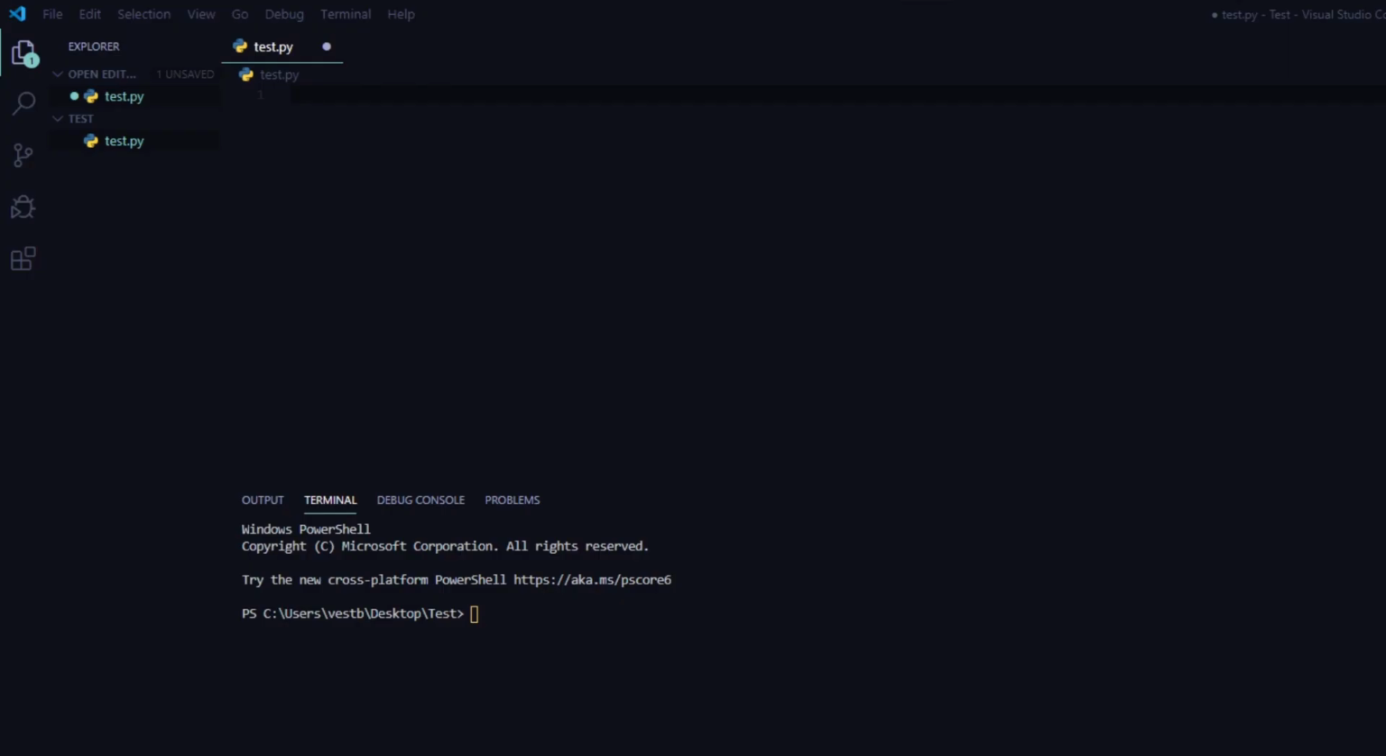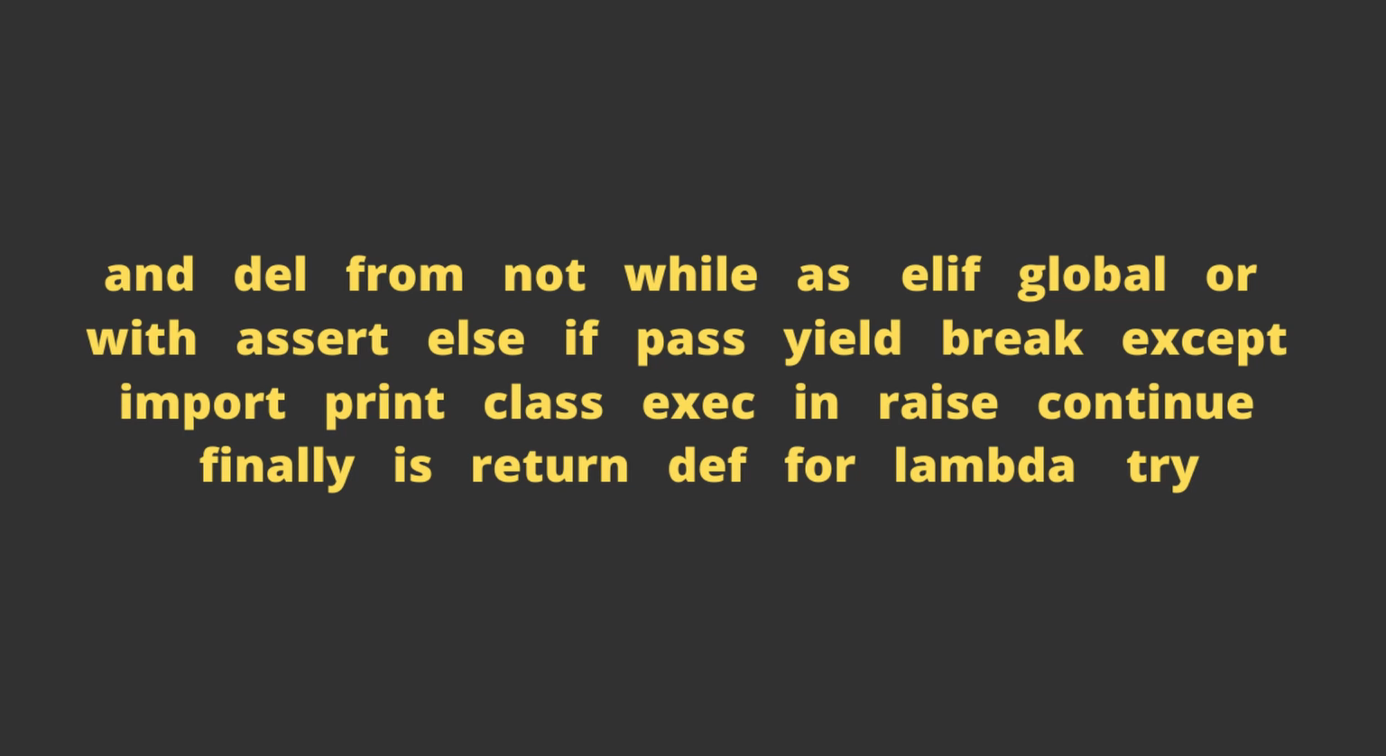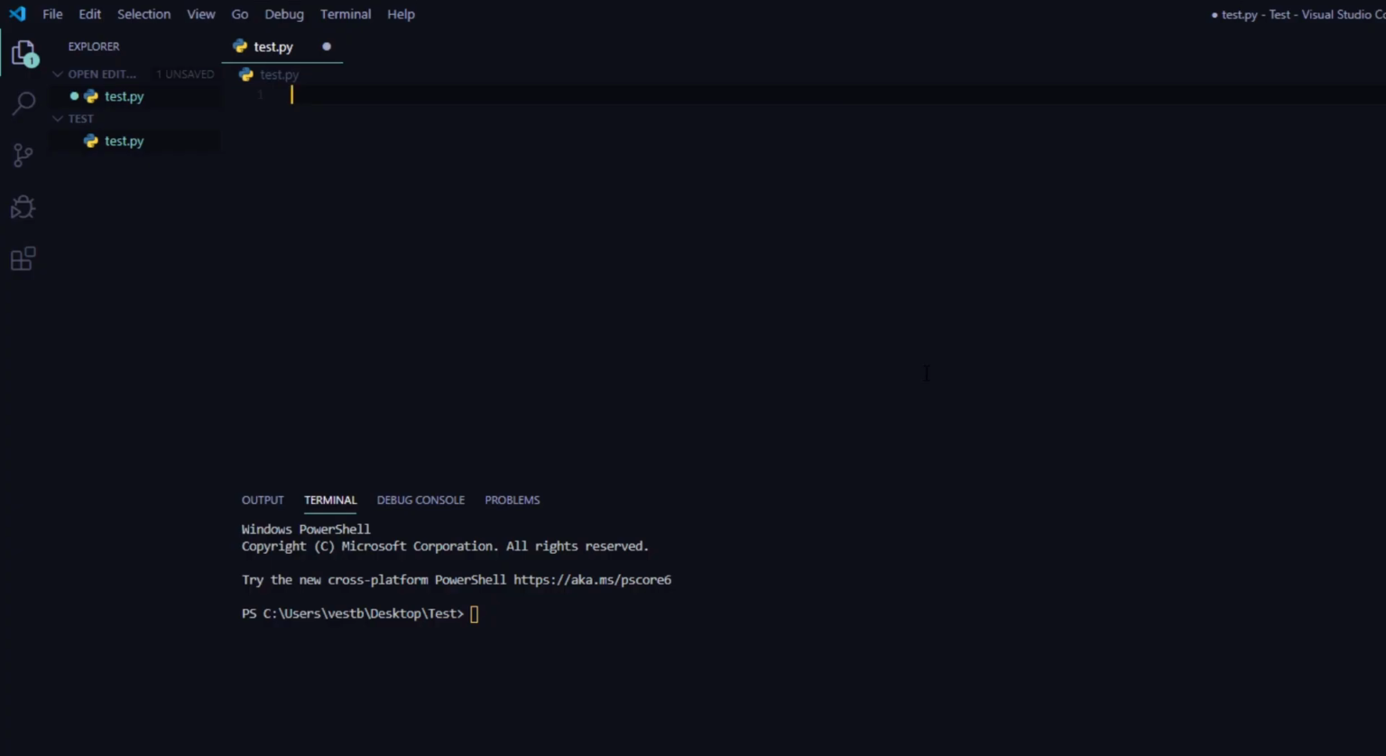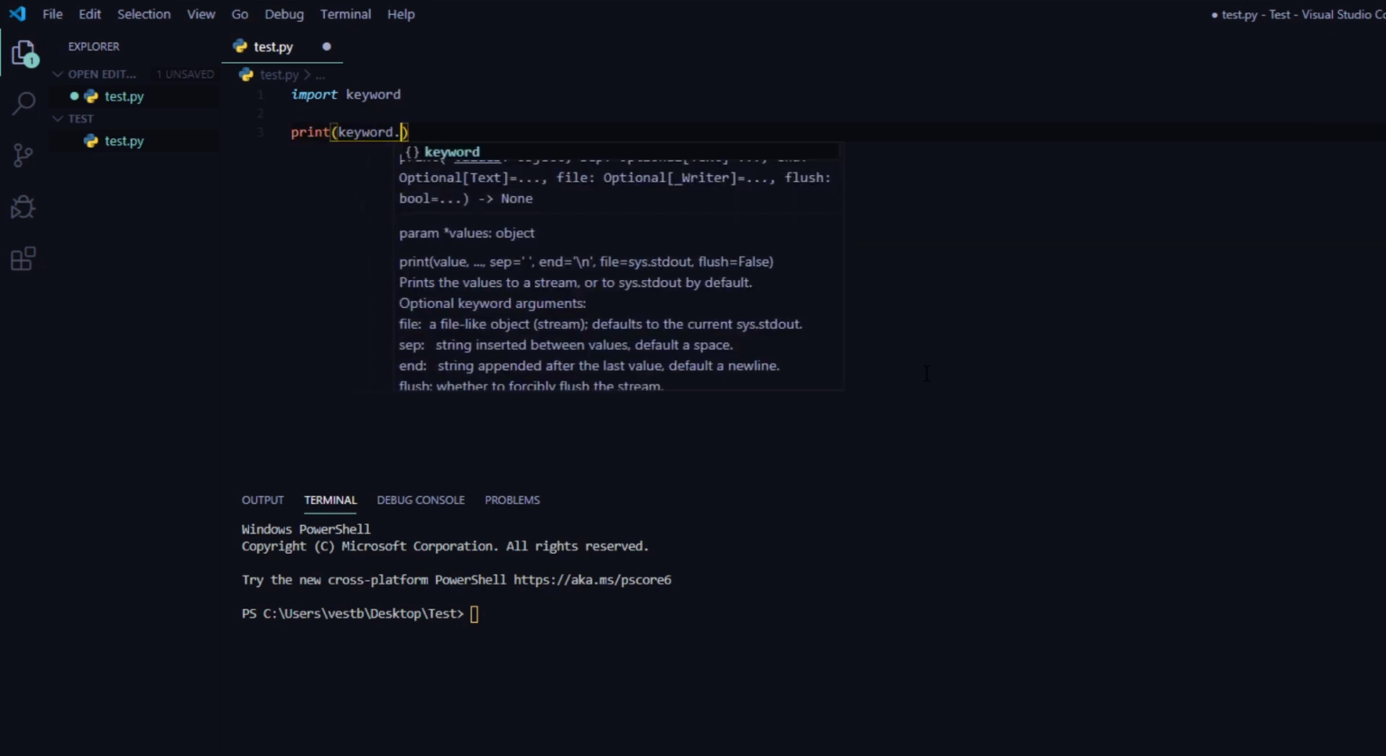Keywords in Python are reserved words that cannot be used as ordinary identifiers. They must be spelled exactly as they are written. This is a list of keywords for the Python programming language. You can also print a list of keywords by writing import keyword and print out keyword.kwlist.